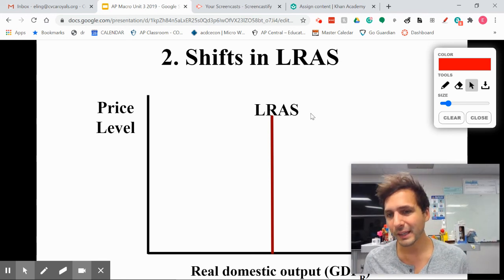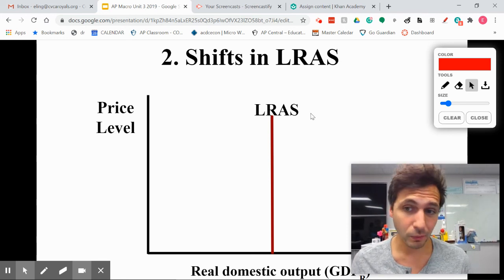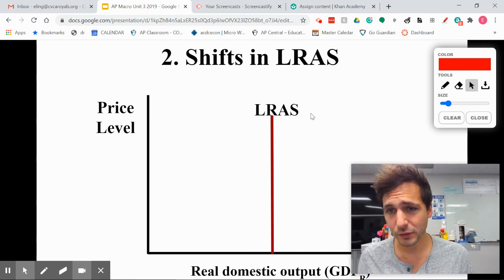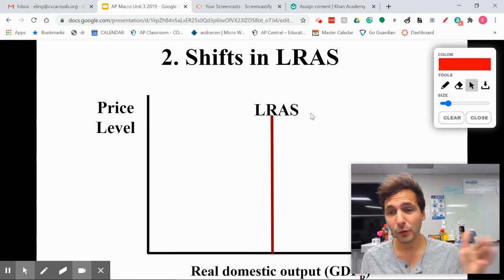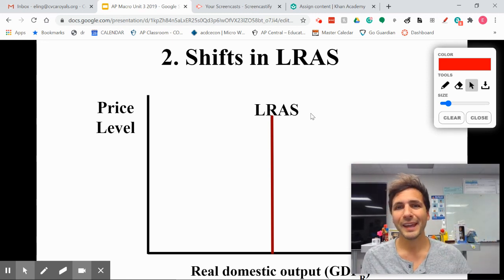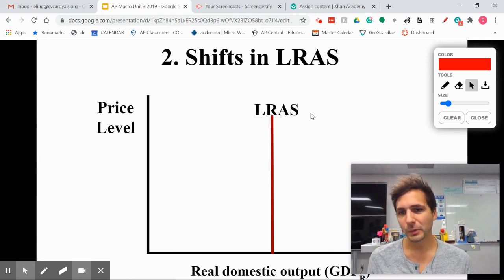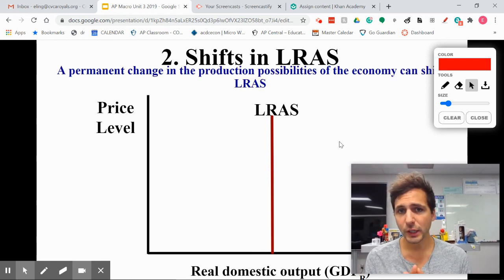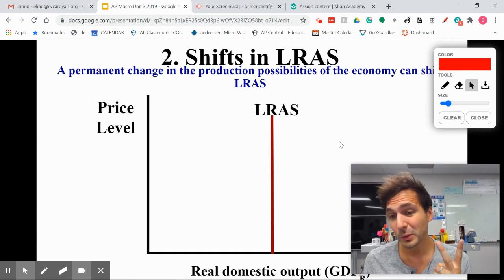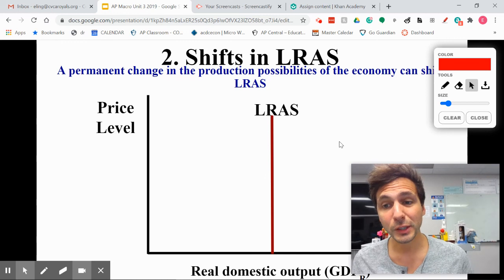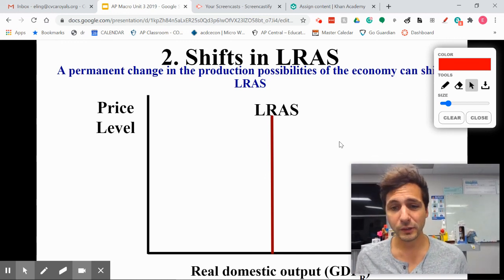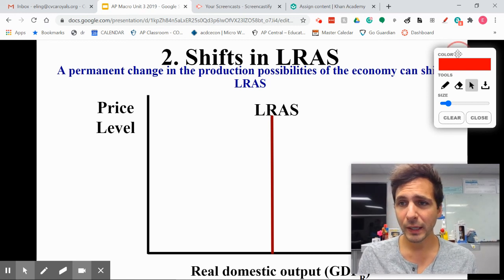Well, we know these already. We know that anything that creates economic growth is going to result in an outward shift in our production possibilities curve, which means that we, in full employment level, can produce more. That same thing applies to long run aggregate supply, right? So any permanent change in our production possibilities curve, which is an increase in quantity or quality of resources, a change in technology or productivity, is going to result in a shift in long run aggregate supply in the same direction.